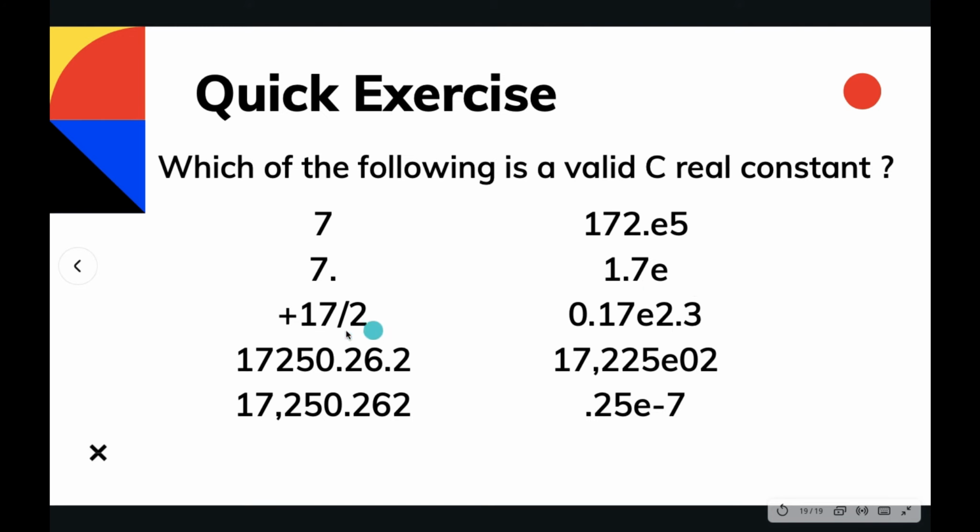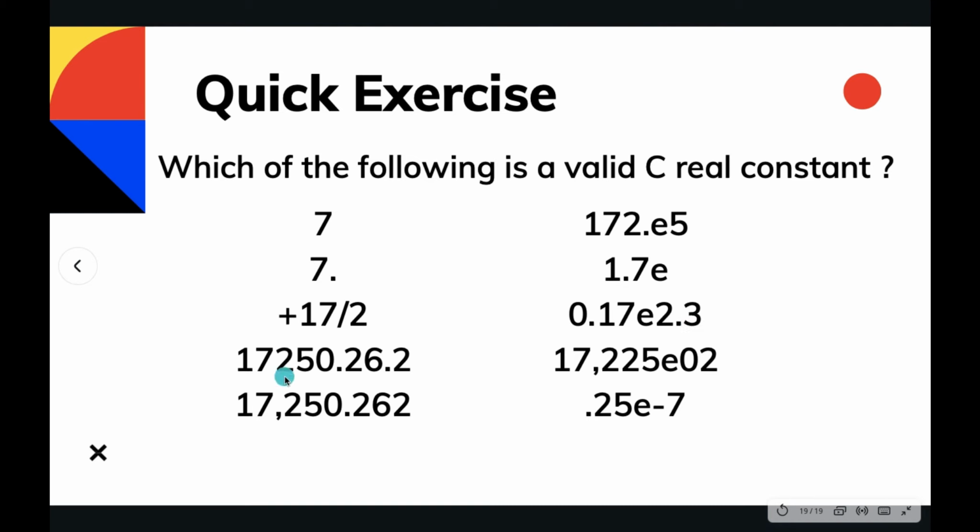Then we have 17/2. Again this is not valid. A slash is not allowed in constants, so it is not a real constant. Now we have 0.17E2.3. The exponent cannot have a fraction part, as we discussed earlier. So 2.3 is not valid here, and it is not a real constant.